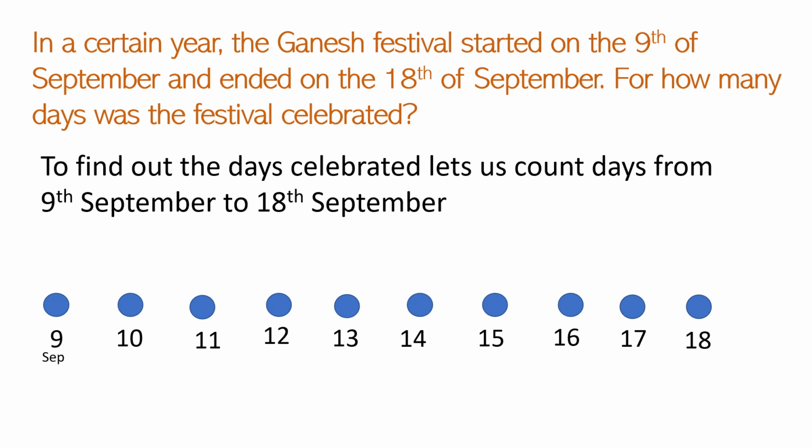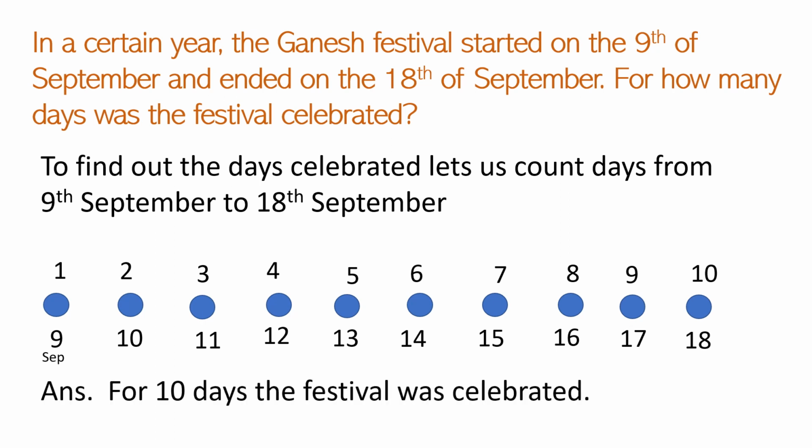Now we will count these dots from 9 till 18. So 1, 2, 3, 4, 5, 6, 7, 8, 9, 10. So we got the number of days the festival was celebrated. So we will write the statement: for 10 days the festival was celebrated.